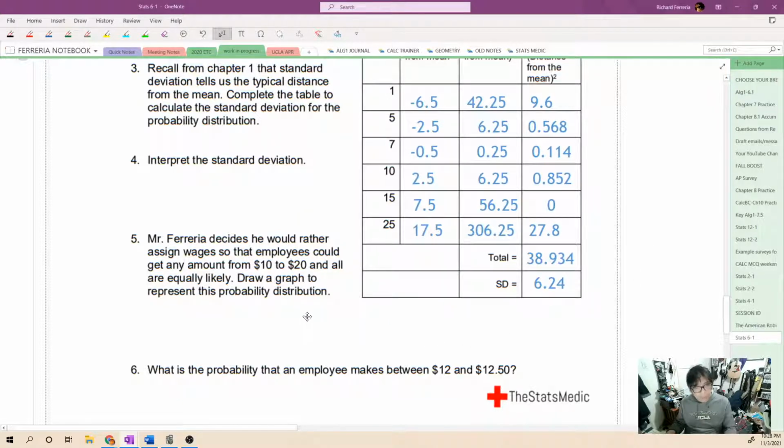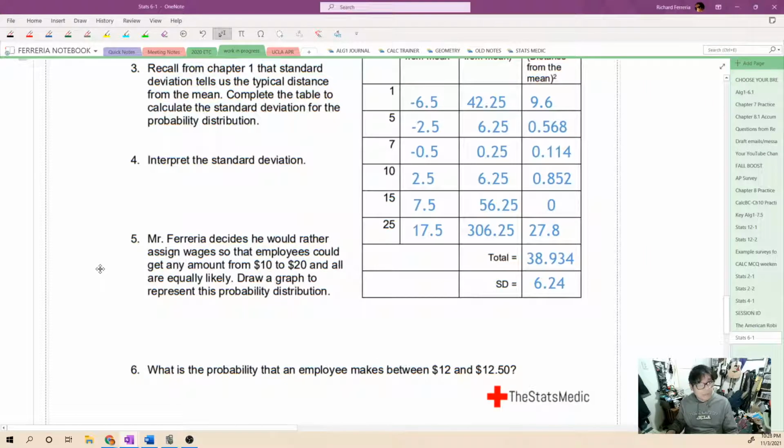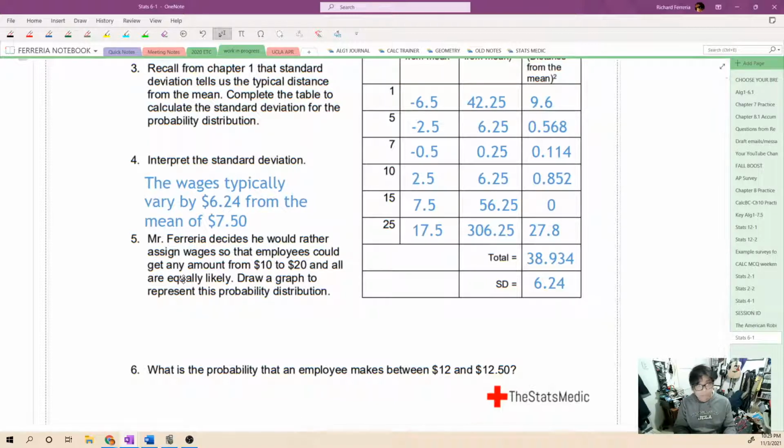So that's a really quick way of figuring out standard deviation using your calculator, which of course you're always going to have access to. So what is standard deviation? Well, that's going to be a typical distance from the mean. So the wages typically vary by about 6.24 from the mean of 7.50.